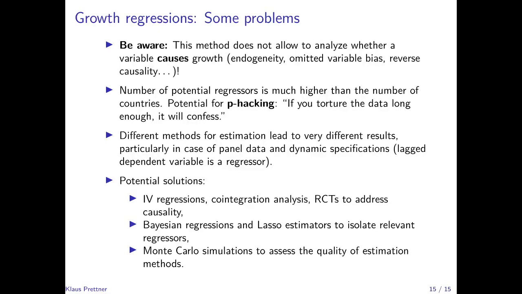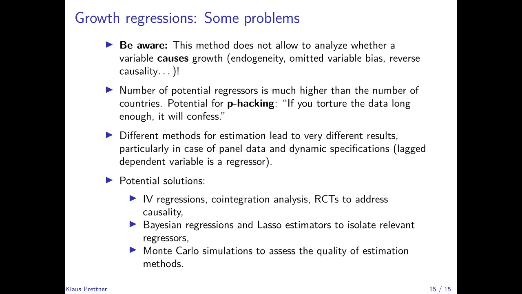The second issue is, as I already said, the number of potential regressors is much higher than the number of countries. So that means we can never include all the control variables and then apply certain procedures to reduce the dimensionality of the problem, which of course raises the potential for p-hacking, which is related to this quote that if you torture the data long enough, it will confess.